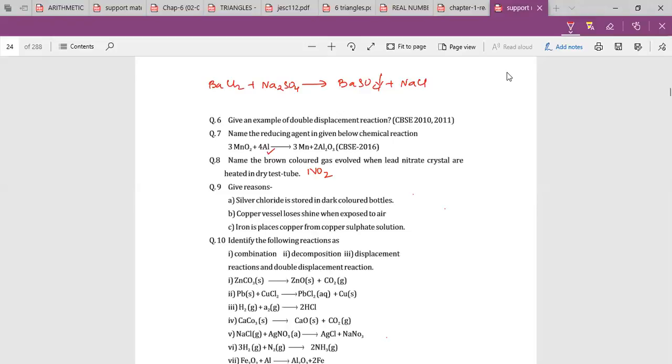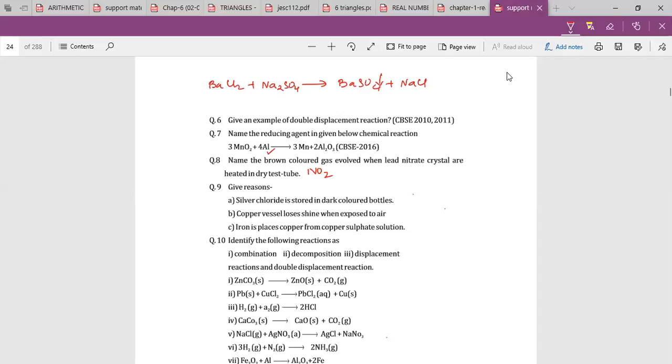Ma'am, silver chloride undergoes photolytic decomposition when exposed to sunlight, so it is stored in a dark place so that it doesn't convert to Ag and chlorine. Silver chloride undergoes photolytic decomposition when exposed to sunlight. To prevent this, it has to be stored in dark colored bottles.